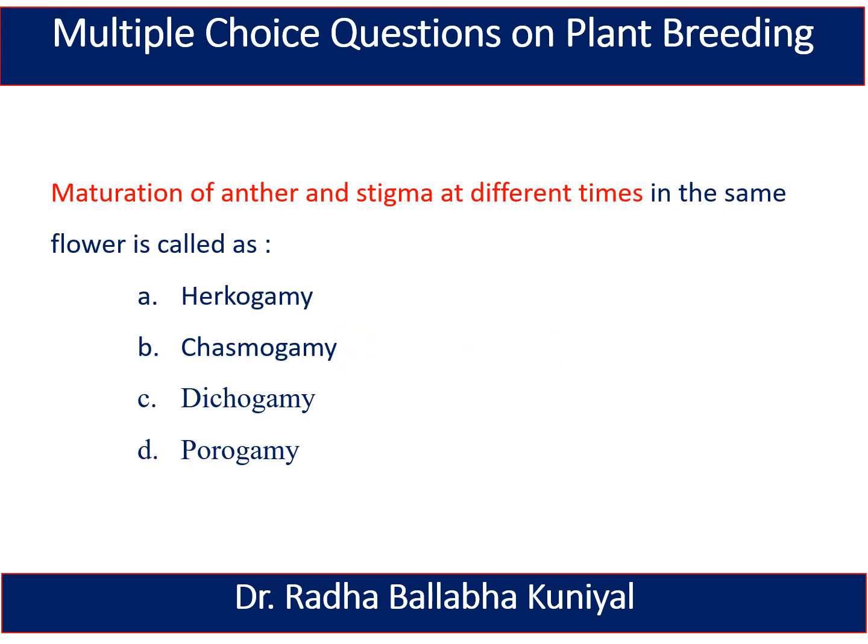The next question is: maturation of anther and stigma at different times in the same flower is called as herkogamy, chasmogamy, dichogamy, or porogamy. And here the right answer is dichogamy. Means when the anthers and stigma mature at different times in the same flower, this phenomenon is known as dichogamy.